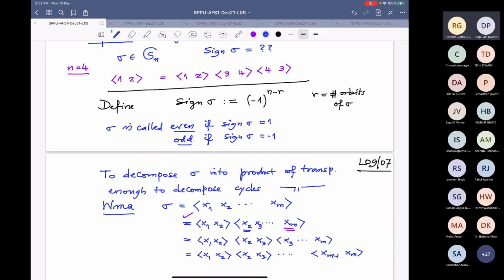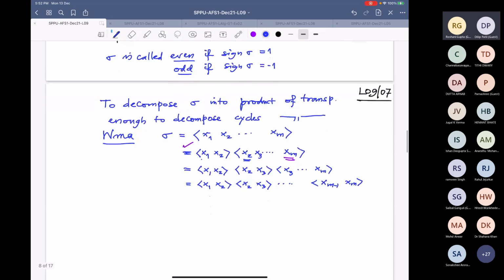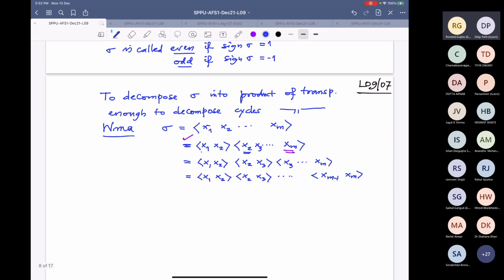That ultimately will go to x1, so the cycle will get completed. So decomposing cycles into transpositions is very easy. And what is the number here? 1, 2, ... This is m minus 1. So an m-cycle has decomposed into m minus 1 transpositions.